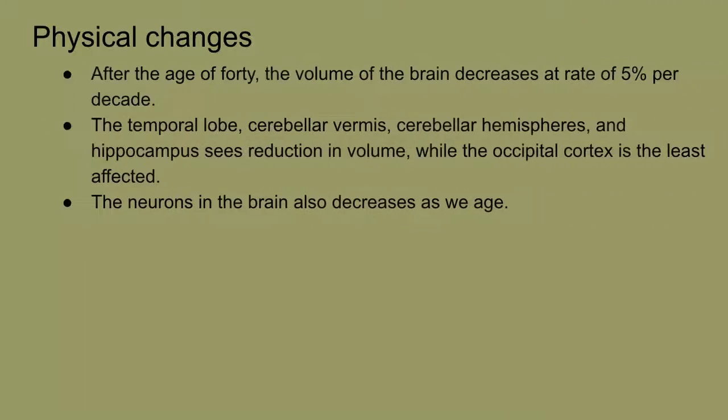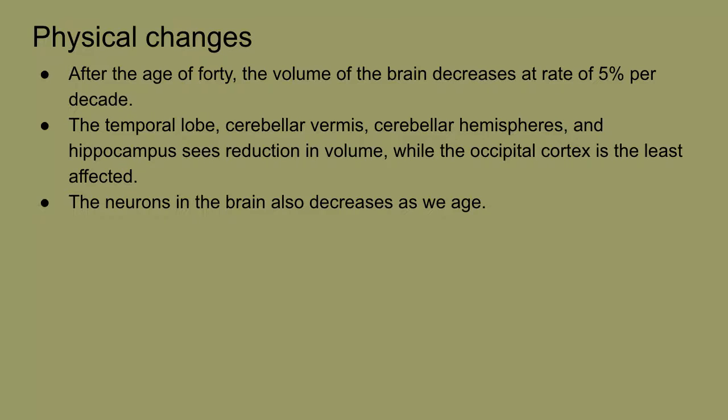Physical changes. After the age of 40, the volume of the brain decreases at a rate of 5% per decade. The temporal lobe, cerebral vermis, cerebral hemisphere, and the hippocampus see reduction in volume, while the occipital cortex is the least affected. The neurons in the brain also decrease as we age.